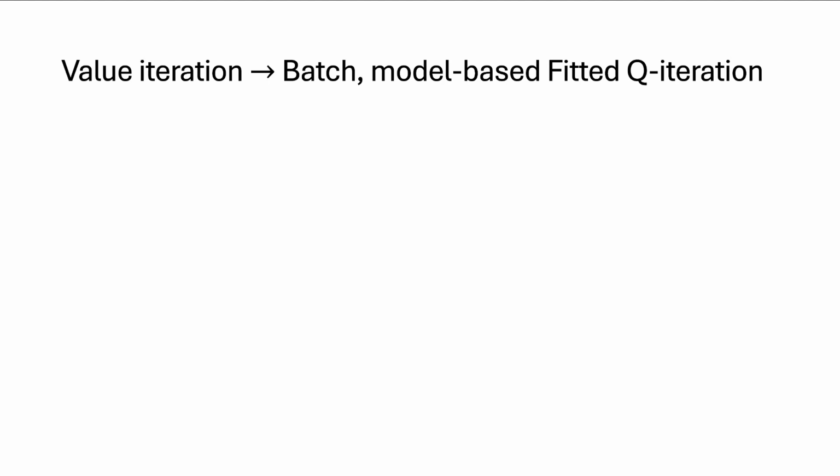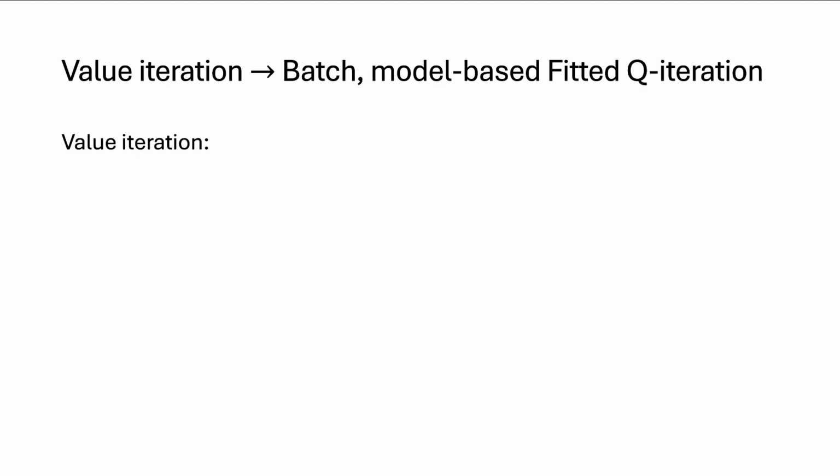Okay, so now let's see the transformation from value iteration to batch model-based fitted Q iteration. First, let's recap value iteration. I'm going to write the value iteration in a slightly different way to how you will have seen it on the previous slides. And this is to make the similarity with fitted Q iteration and the differences with fitted Q iteration even more apparent.